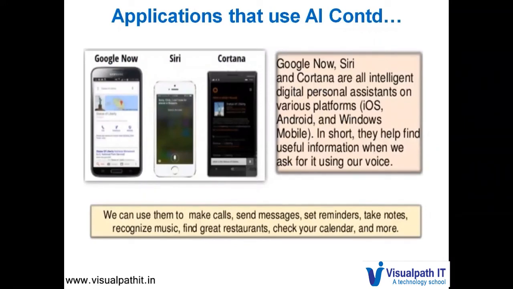Even Google Now, Siri, Cortana are all intelligent digital personal assistants on various platforms like iOS, Android, and Windows. They provide information when we ask for it using our voice. So we can use them to make calls, send messages, set reminders, take notes, and so on.